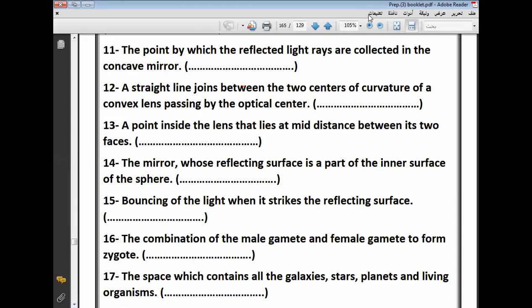The point by which the reflected light rays are collected in the concave mirror, focus. The point by which the reflected light rays are collected in a concave mirror. So this is focus. Excellent. The next one, Minna.